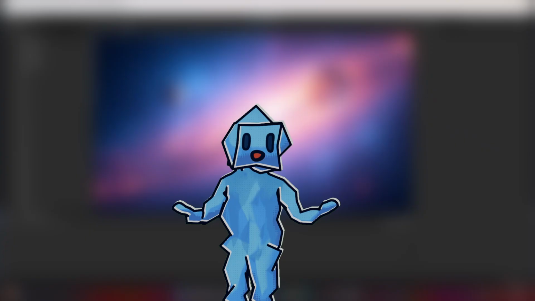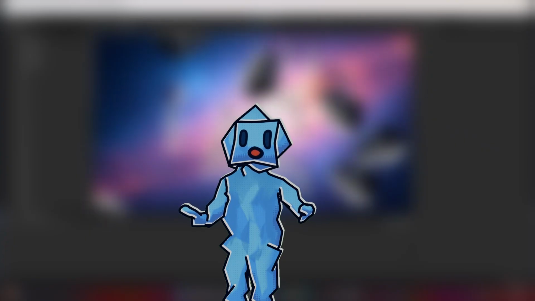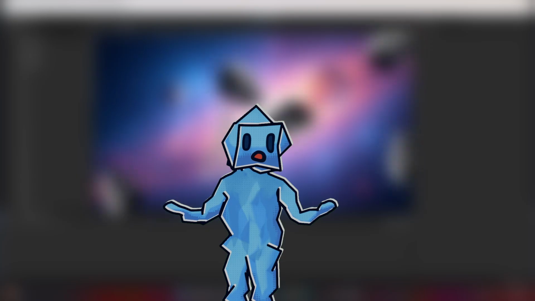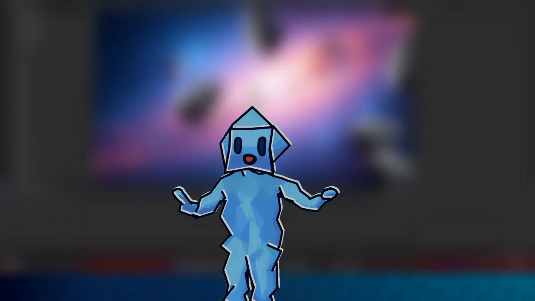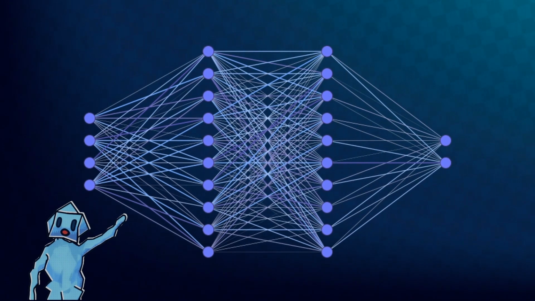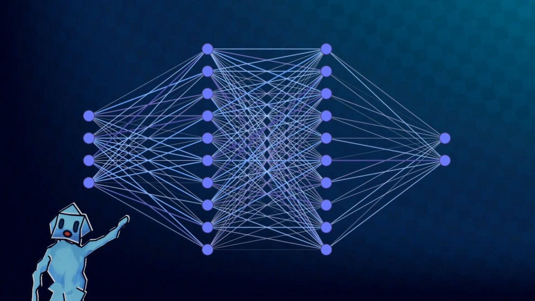After a bunch of errors, I got the AI to move, which is a step in the right direction, but first, what am I even trying to code? This is a neural network. It's used for most AIs, and it's not as complex as it looks.